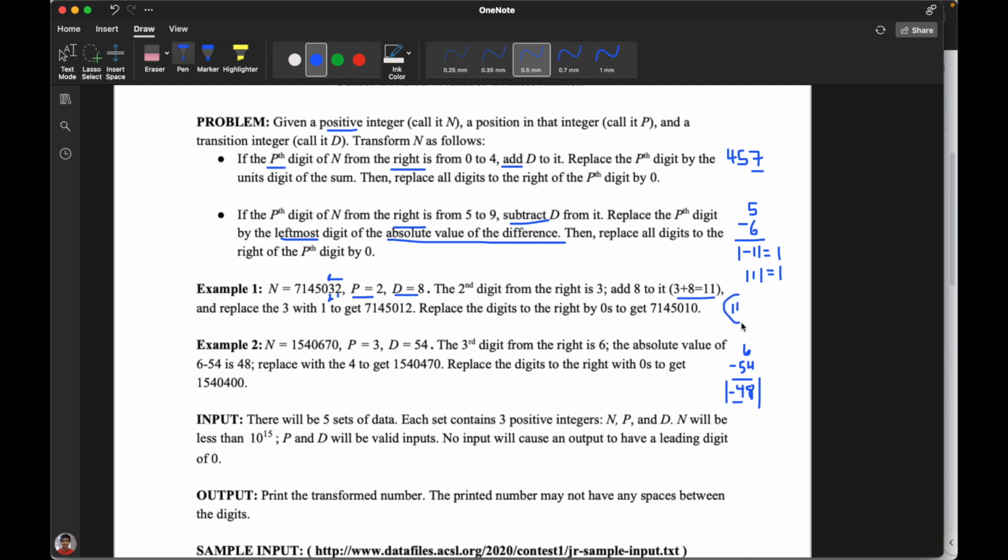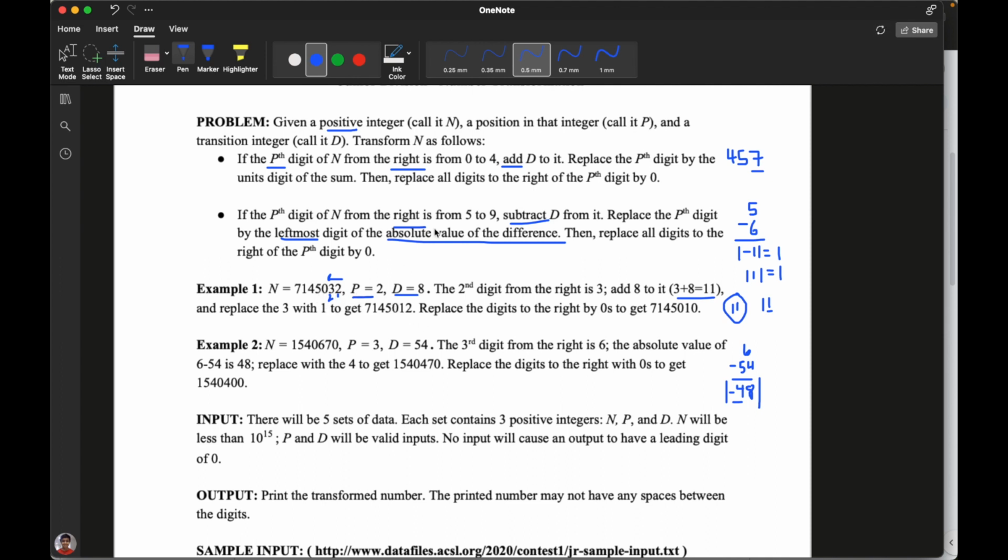So as we just calculated from doing 3 plus 8 equals 11, the units digit of 11 is 1, because you have 11, and this is the units digit. So you want to replace the 3 with a 1. So then your final answer is just going to be this, except your 3 becomes a 1, which means 7145012, which is exactly what this is.